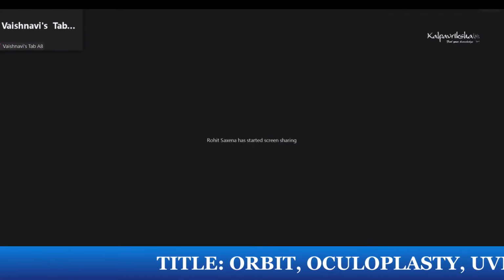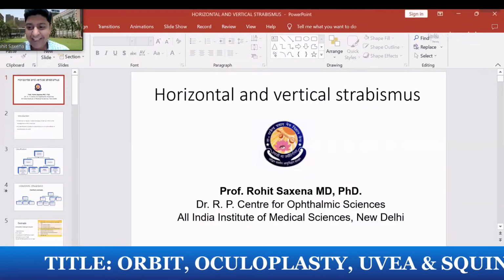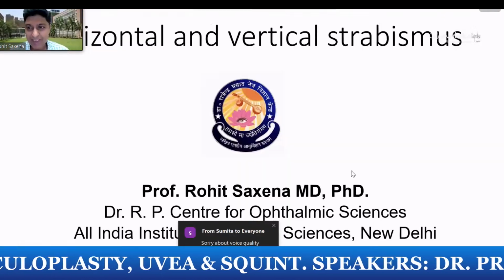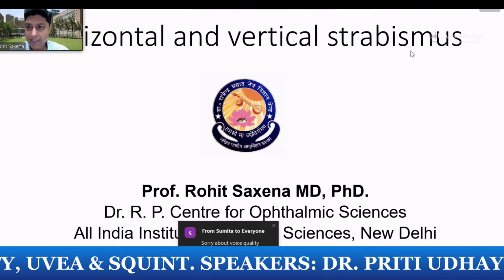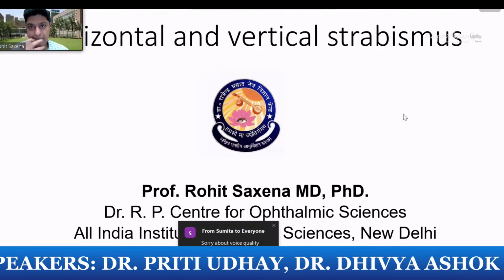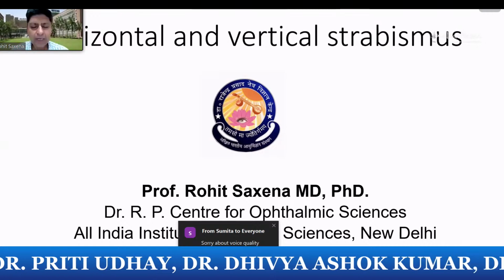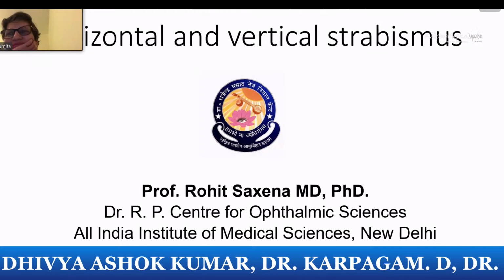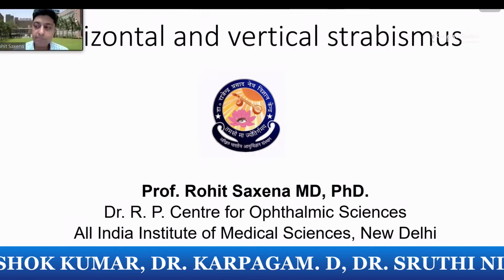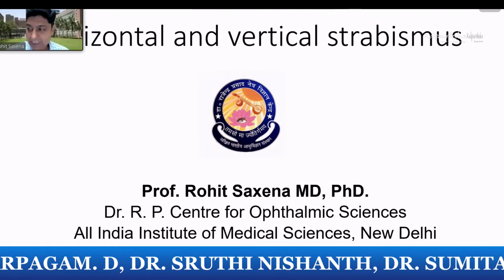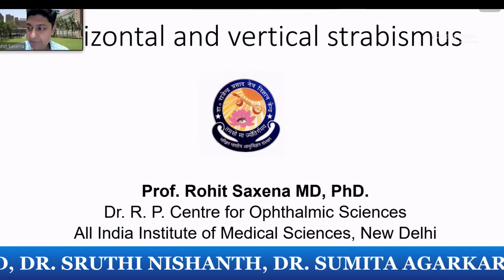So I have been given a rather difficult task to cover virtually the entire strabismus in 15 minutes, which is quite an ask. So I'll try and limit it to more flow charts. And by the way, is my screen visible? Yes. Okay, great. So I'm supposed to talk on entire horizontal and vertical strabismus, which is virtually the entire strabismology.